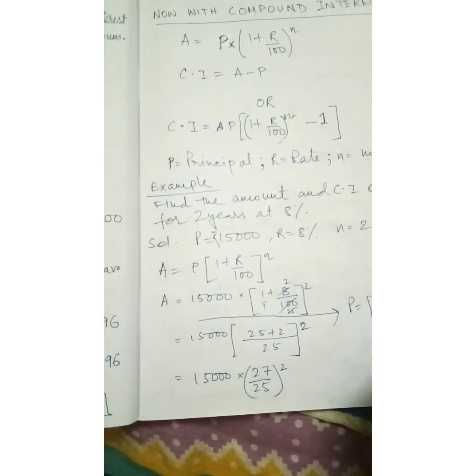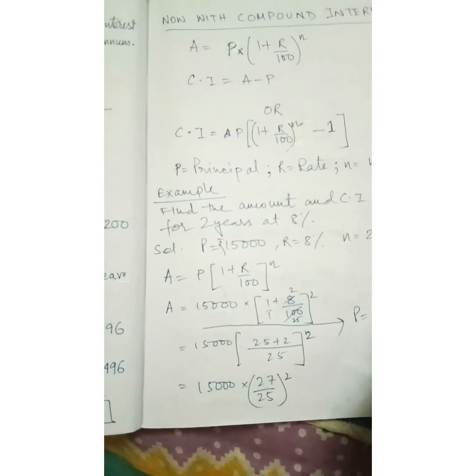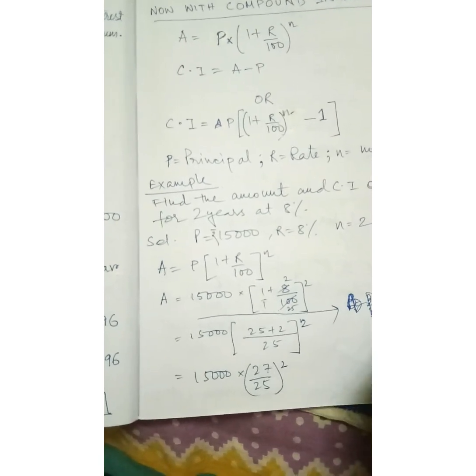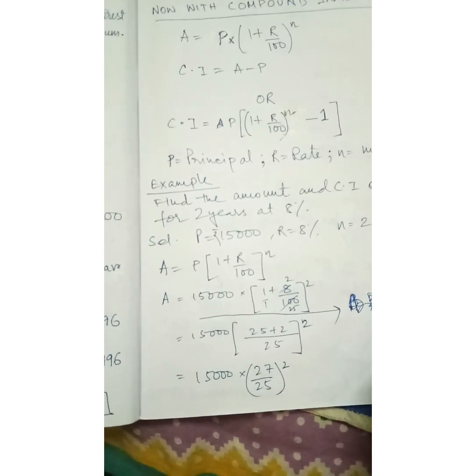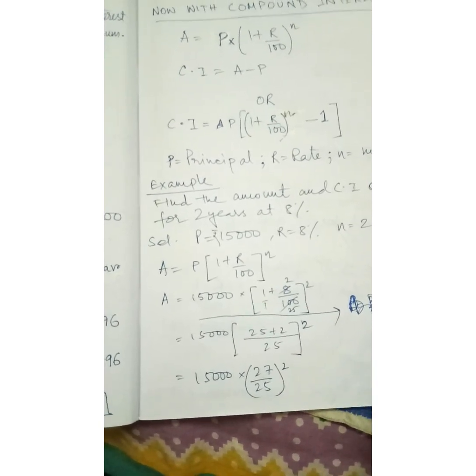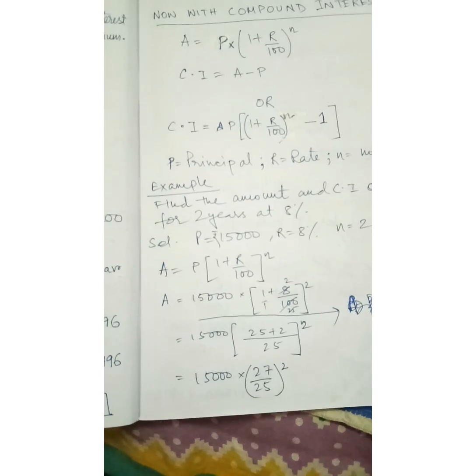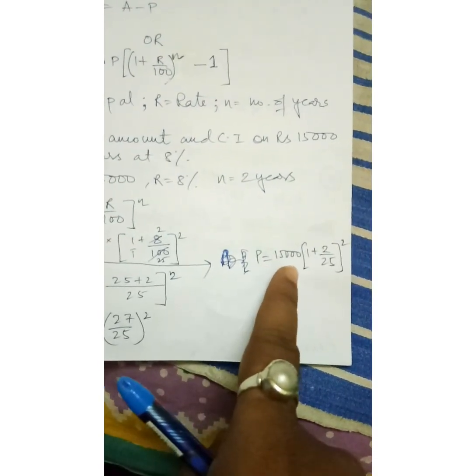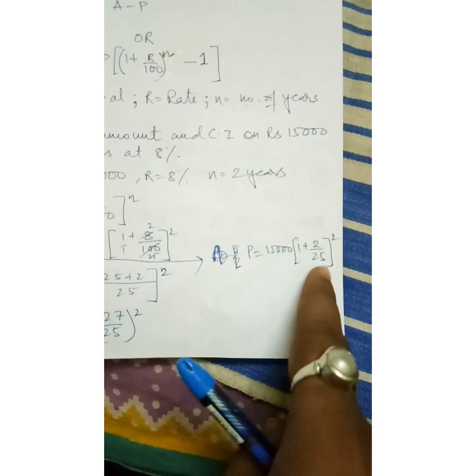Amount equals 15,000 in bracket 1 plus 2 by 25, to the power 2. See what I have written, one step I have written over here: amount equals 15,000 in bracket 1 plus 2 by 100.